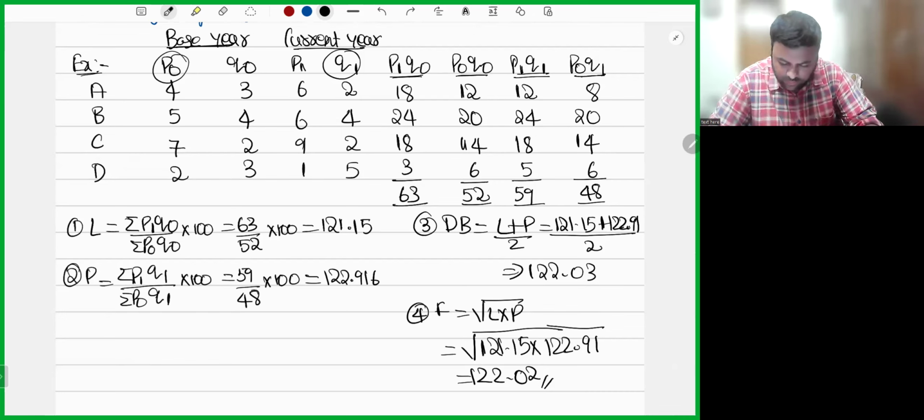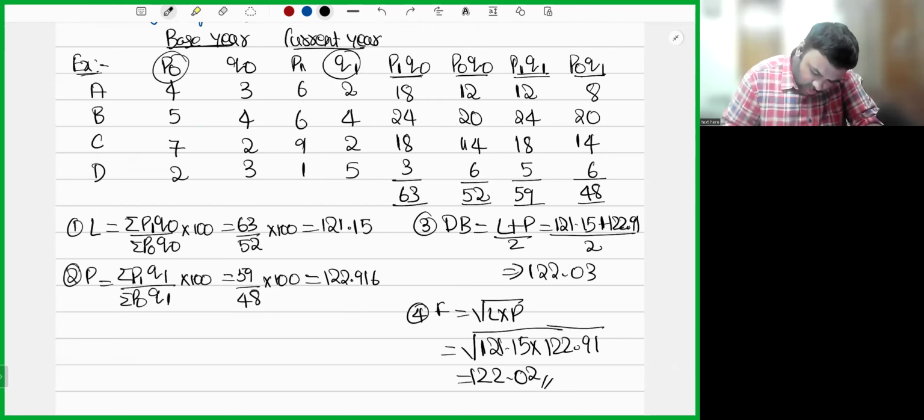P1 Q0: 18 plus 24 plus 18 plus 3, 63. It's correct. P0 Q0: 12 plus 20, and P0 Q1 is wrong. Let's check P0 Q1: 8. 5 into 4, 20. 7 into 2, 14. 5 into 2, 10.